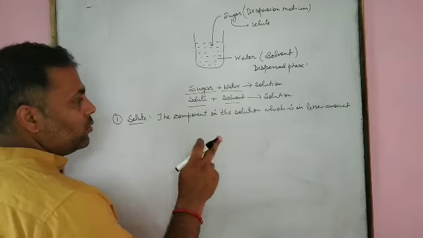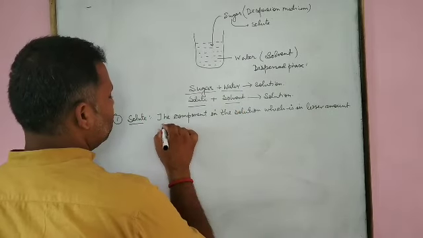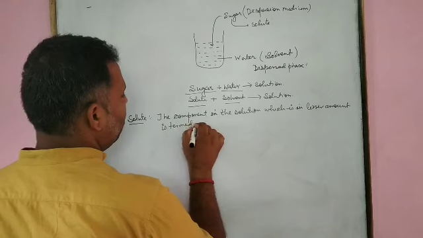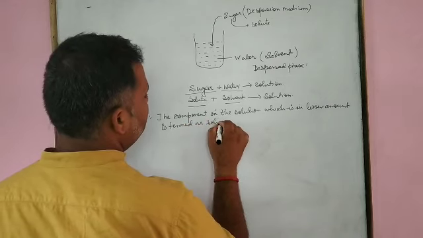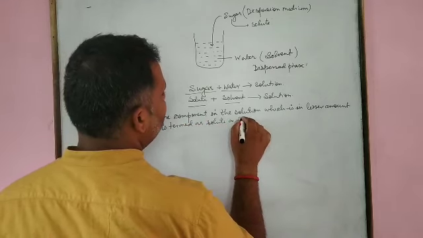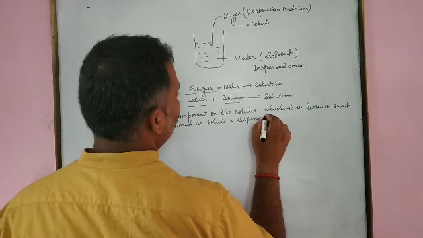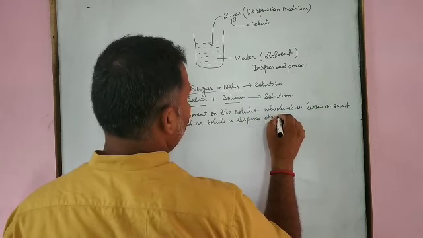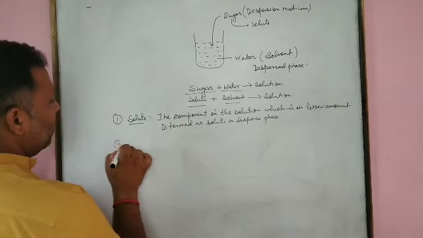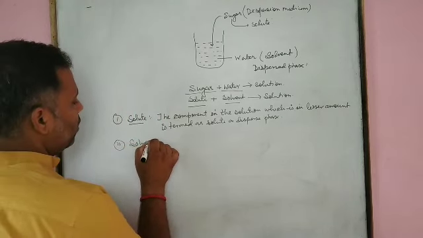The component in the solution which is in lesser amount is termed as solute or disperse phase. The next one we will discuss is the solvent.